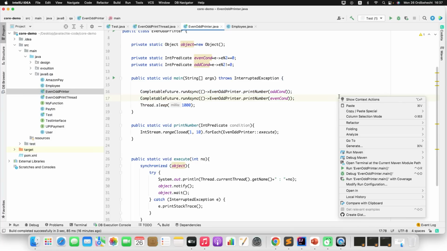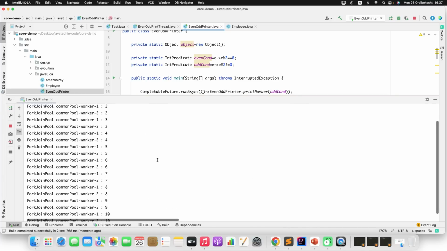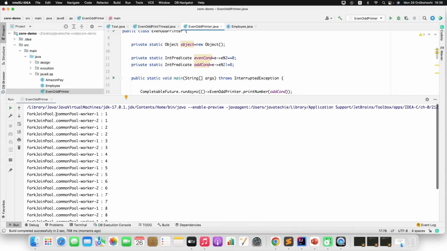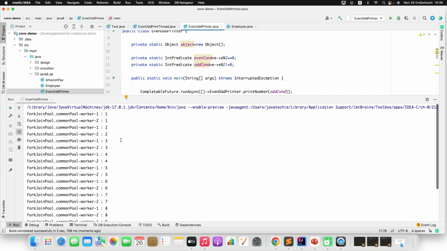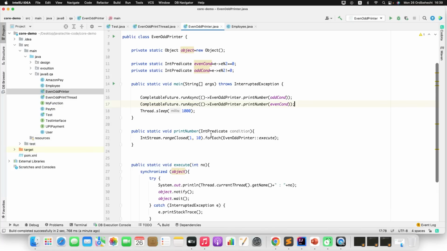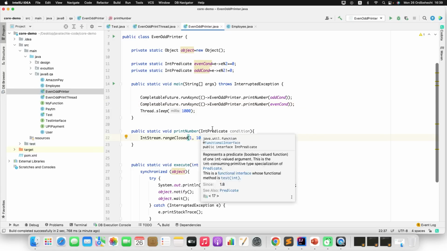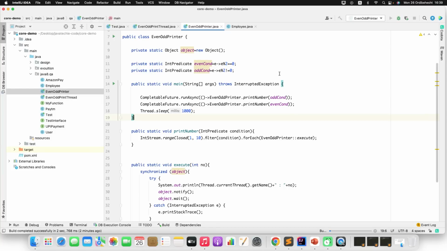Now let me run this piece of code. Okay, you can see here 1 1 2 2. There is a mistake. Why two times? So I believe I didn't pass the condition, right? I'm just emitting from 1 to 10. I just need to filter it based on the condition I am giving, so that the same condition can be passed from the odd or even thread. Now let me run this.